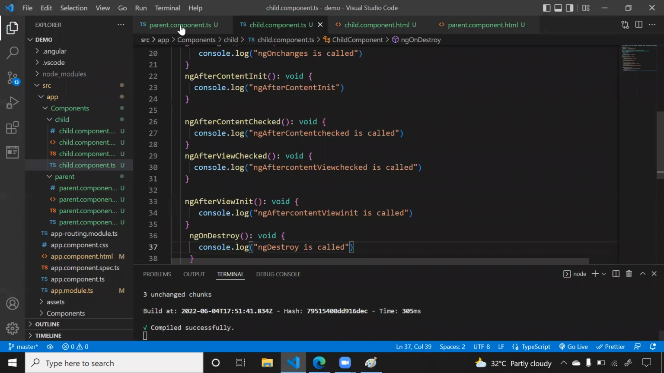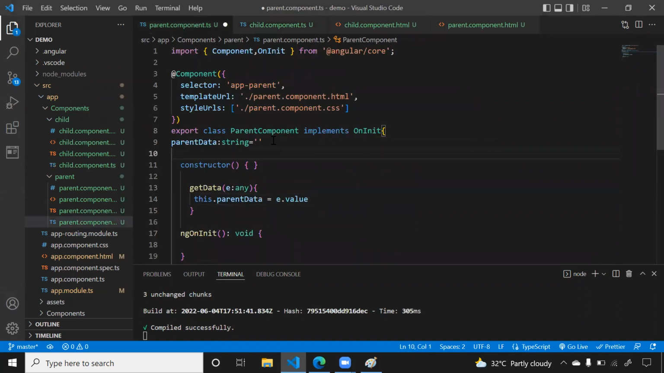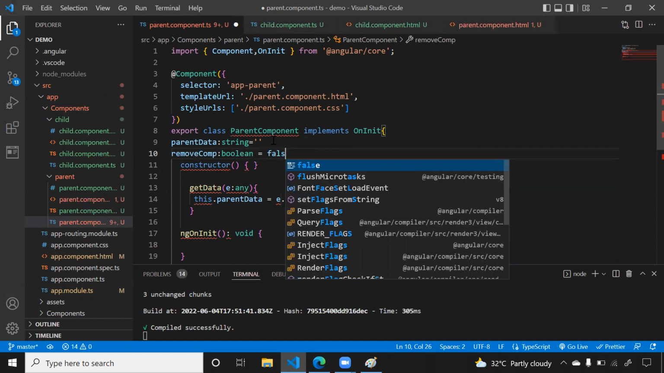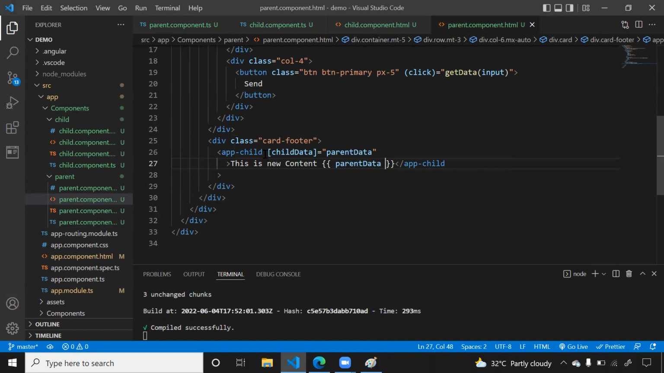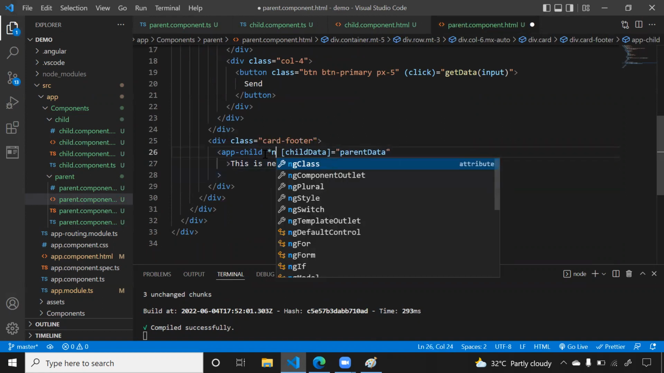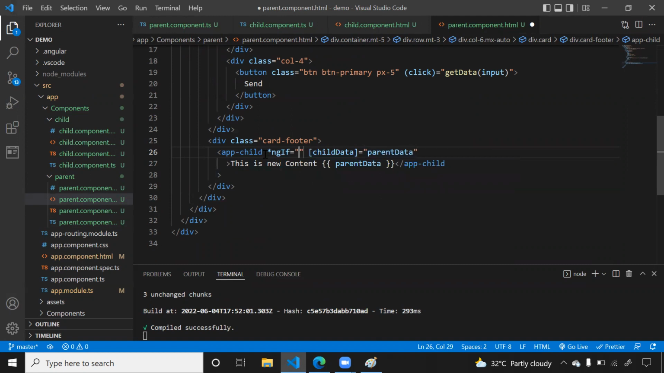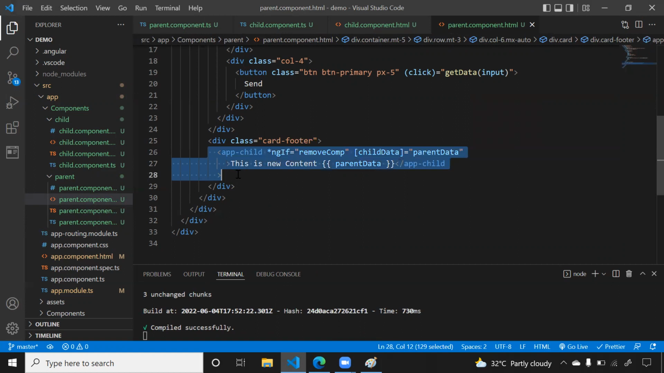Now what I will do, near this parent TS, I will take one boolean value, removeComponent, boolean type. Initially the value will be false. Let me go to the selector, and let me add here one ngIf directive. So here I will say simply removeComp. Now removeComp is false. Whenever it is false, it will not be shown.